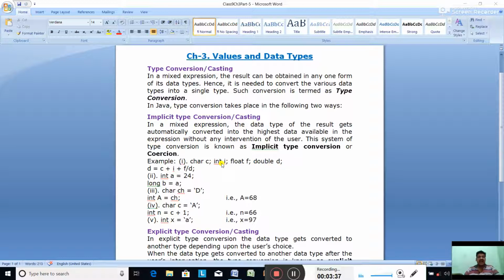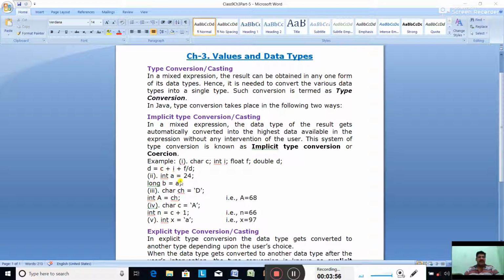Which one is the highest data type? Highest data type is double. So this full expression, after evaluating, will be stored in double d. So the full expression is converted into double.